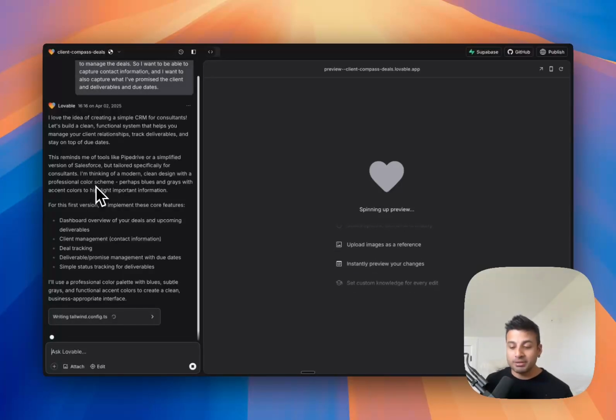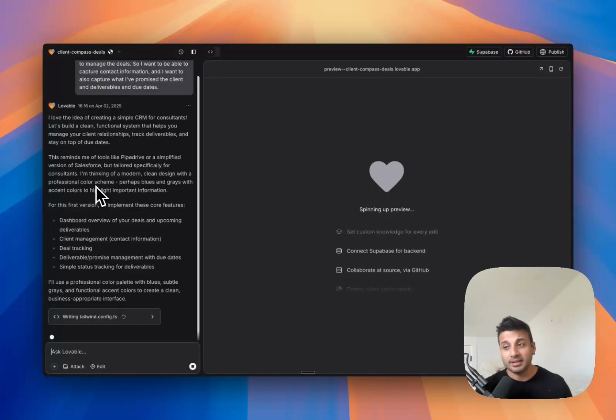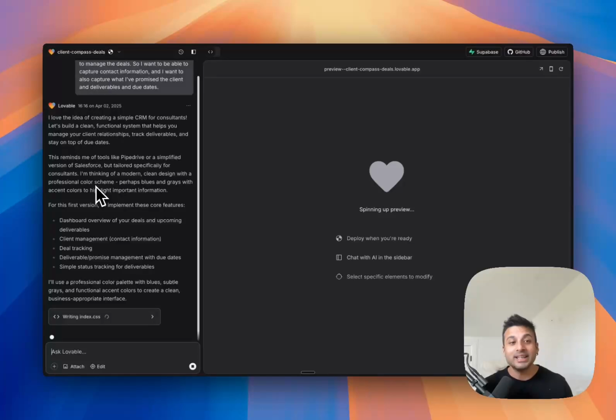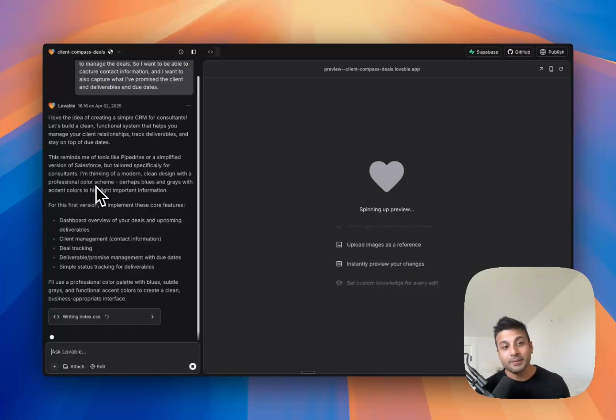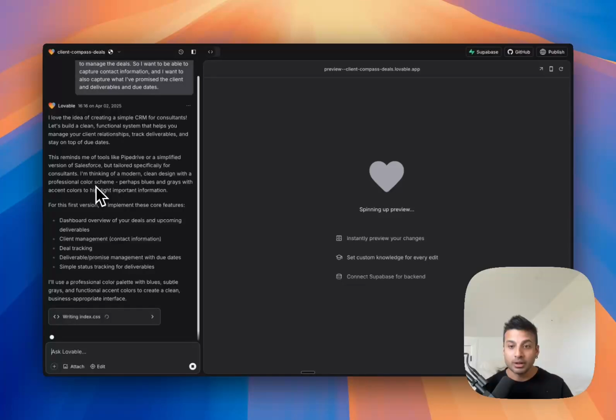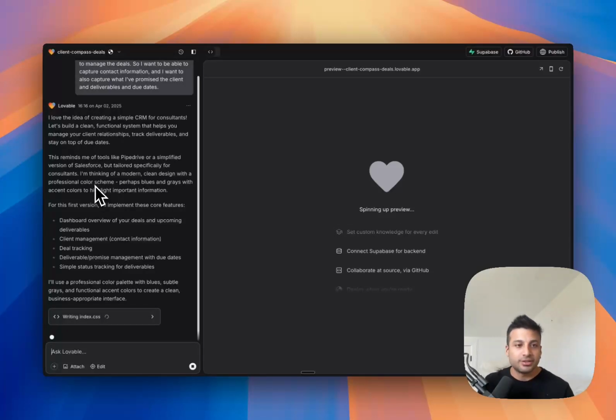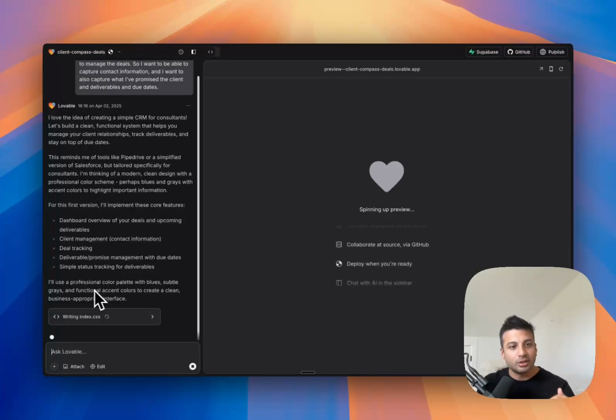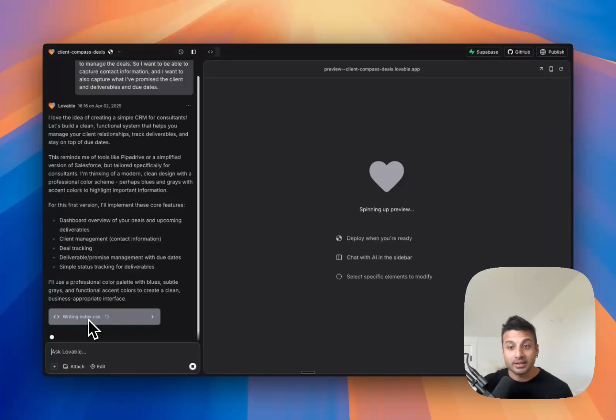I don't need to describe specifically that a CRM needs to have contact information and deal status and tracking and columns and so on and so forth. I'm not telling it specifically what needs to be there. I'm letting Lovable figure it out on its own. And so it's kind of just thinking through and doing that, and then it's writing the app for me.